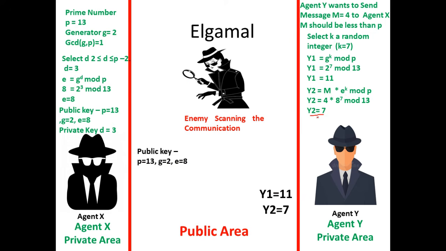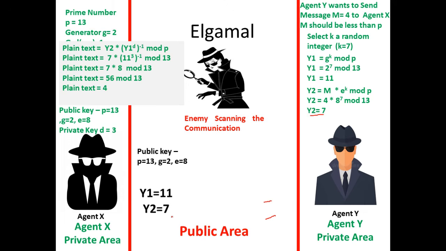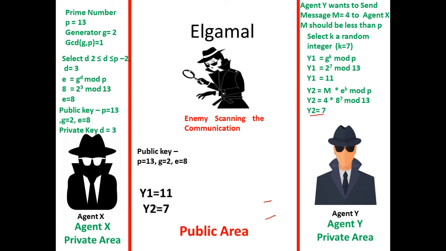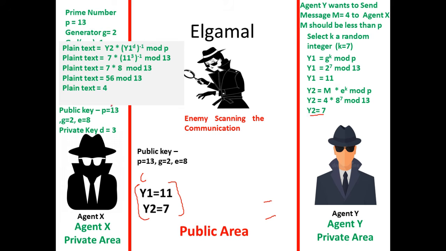Here the ciphertext contains two parts, Y1 and Y2. Agent Y sends this to agent X. And now agent X gets the ciphertext and does something to decrypt it, as given here. He does this simple calculation: Y2 times the inverse of Y1 power D mod P. Y2 and Y1 are available from the ciphertext. D is the private key.